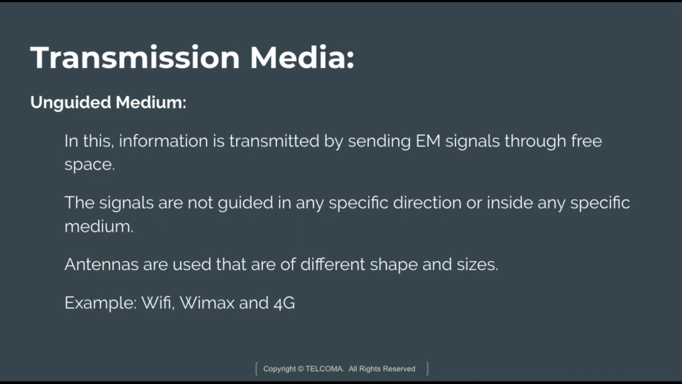Whereas in an unguided medium, information is transmitted by sending electromagnetic signals into free space, and the signals are not guided in any direction or inside any specific medium. Here antennas of different shapes and sizes are used, which help to propagate the EM signals in a particular direction. Examples of unguided media are Wi-Fi, WiMAX and 4G.